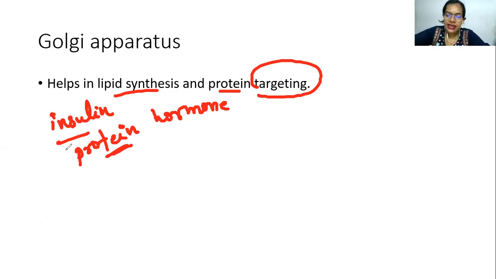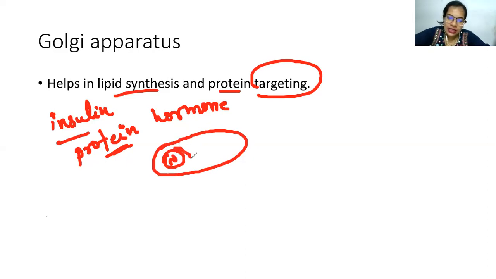Now suppose insulin is there. We know that whenever you eat, your food is converted into smaller components, which finally end up in the form of glucose. So your body can absorb energy in the form of glucose only. Now, for the body to absorb glucose, the cells need insulin. Okay. So what happens now? Your cell is there. Okay. And then we have the nucleus, and next to the nucleus we have something called the ER. Okay. Next to the ER, we have the Golgi apparatus. Now, these are your Golgi apparatus.